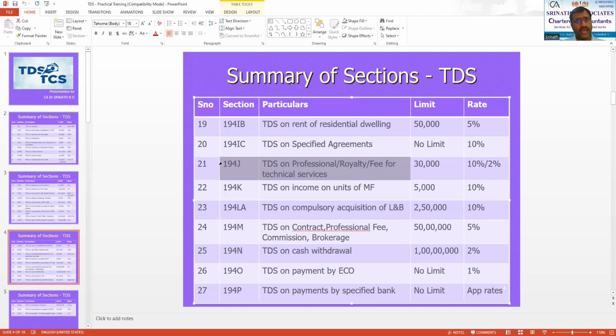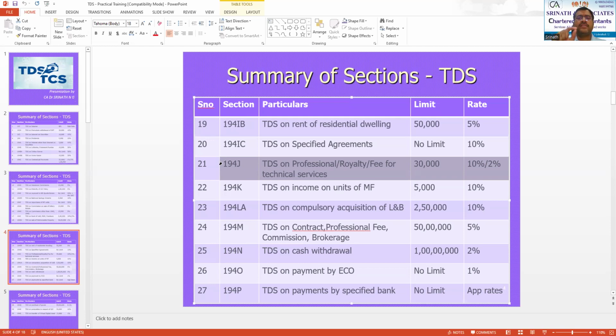All these people, advocates, all these people will come under this category. But this section 194J not only covers TDS on professional payments, but also covers royalty and fees for technical services. In this section, if the payment exceeds 30,000 individually, meaning for professional 30,000 separately, for royalty separately 30,000, and for fees for technical services, you have to check 30,000 separately. If that exceeds 30,000 individually, then TDS has to be deducted at the rate of 10%.